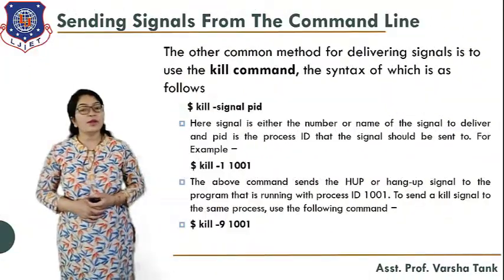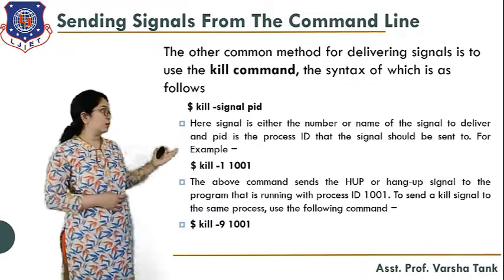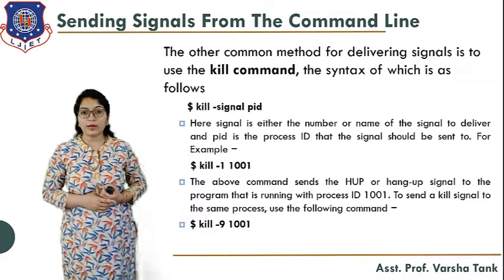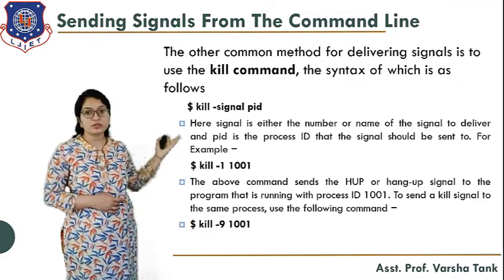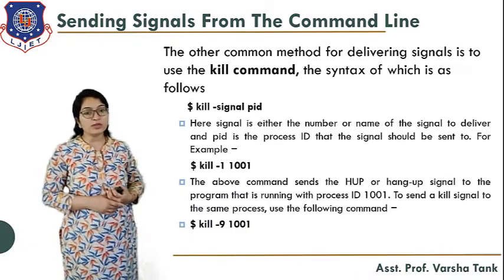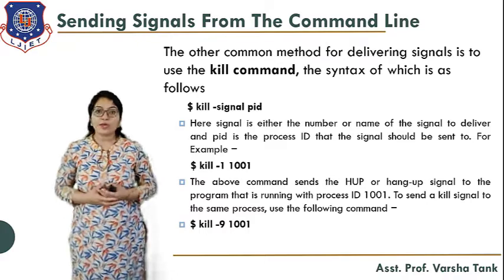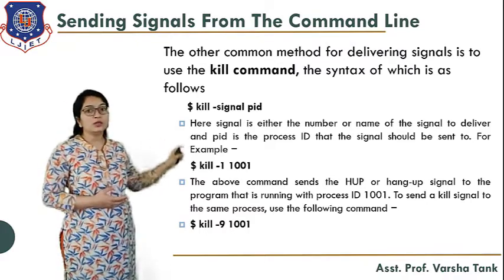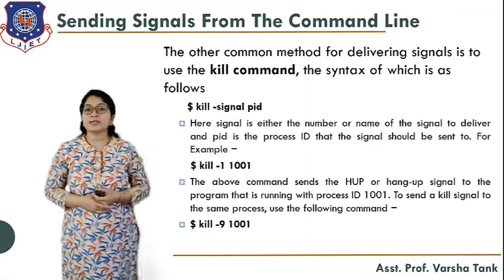Now, how to send a signal using the command line. Here we have taken the example of the kill command. The syntax of the kill command is $ kill -signal PID. Here signal is the signal number or the signal name, and we are sending that particular signal to the process with that process ID.